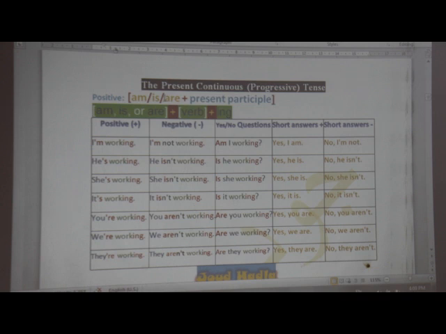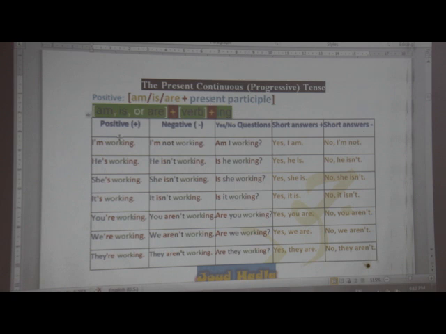What is the form of this tense? Here, first of all, let's learn the positive or the affirmative. So we need the verb to be in the present, dear students: am, is, or are, plus the present participle. Here I mean the verb plus ing. Again, we need am, is, or are plus the present participle, not the past participle. Here I mean the verb in the base form plus ing.